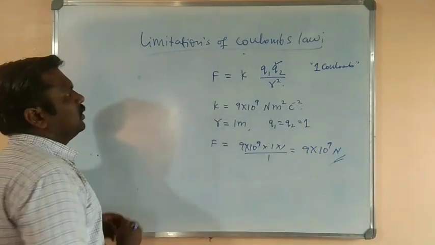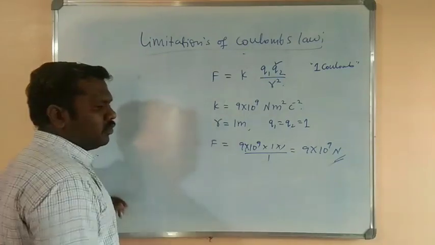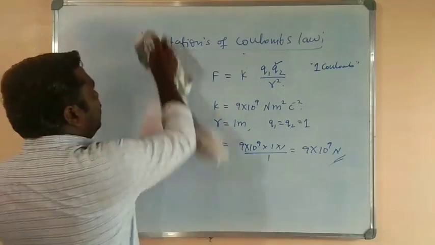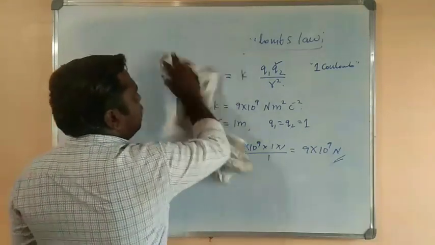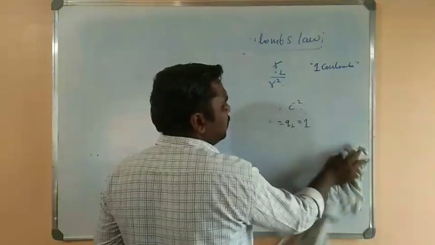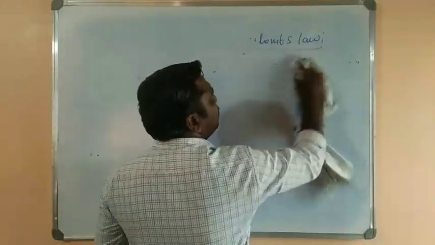Okay, now yes, now we have to move on to one of the important discussions, that is vector form of Coulomb's law. So Coulomb's law statement ಆಯ್ತು, Coulomb's law equation form ಗೊತ್ತಾಯ್ತು.